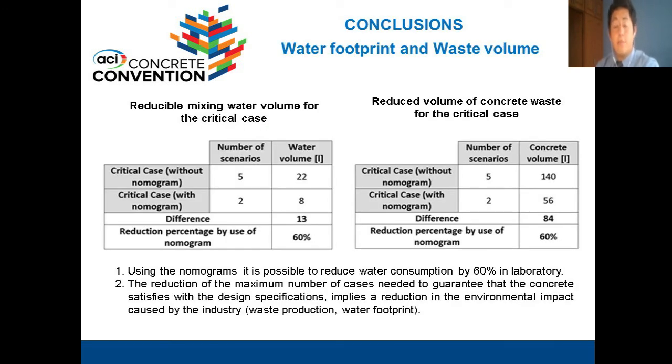The water footprint and waste volume could see a significant reduction using the nomogram. It is proven to reduce water consumption by up to 60%, as seen in the table on the left, where for a critical case, using a conventional calculation method, 5 samples are required, and using a nomogram in the critical case, only 2 samples are required. The same occurs for the volume of waste, since the number of times the test would be repeated in a critical case is reduced.